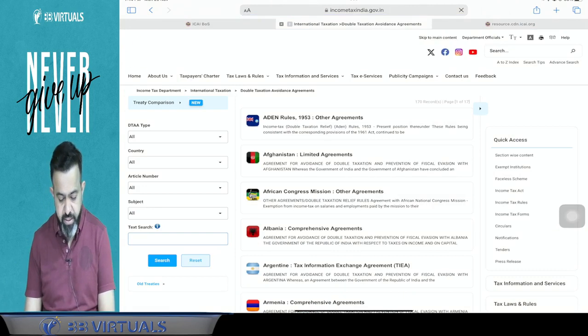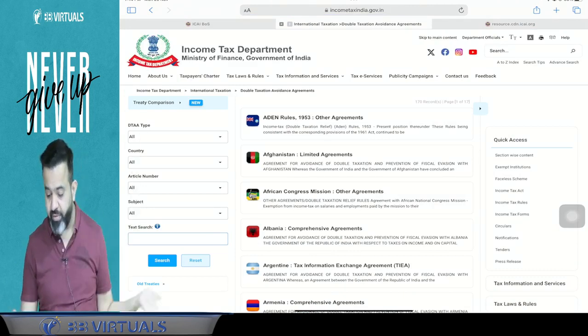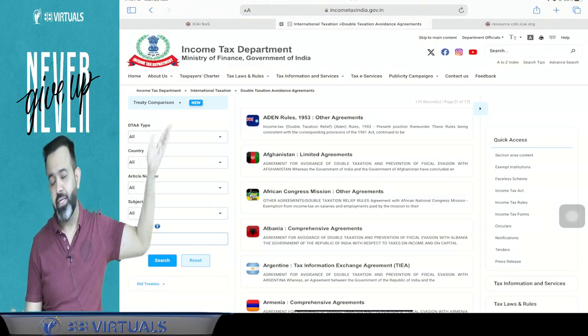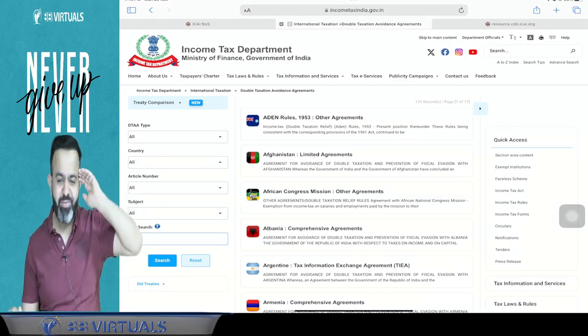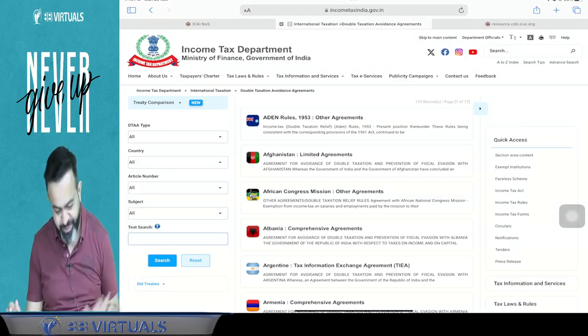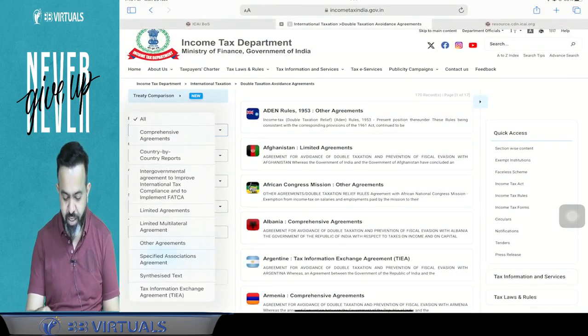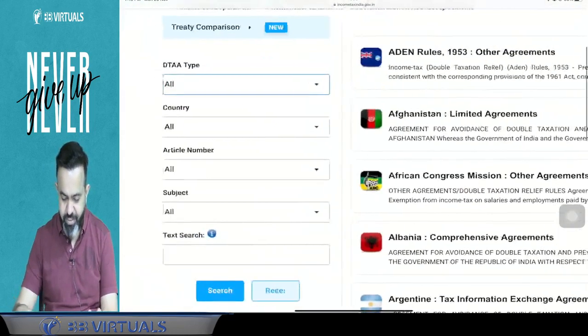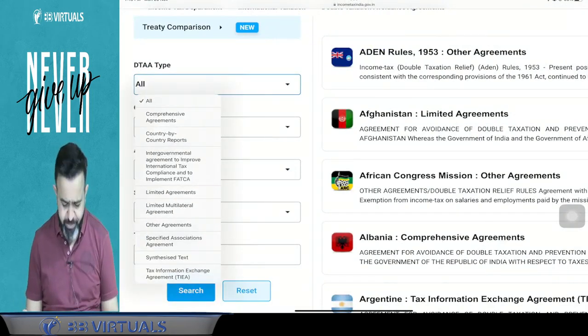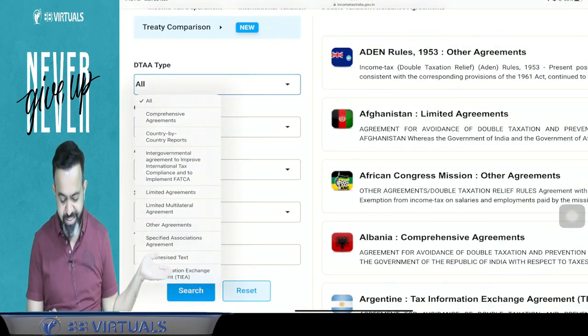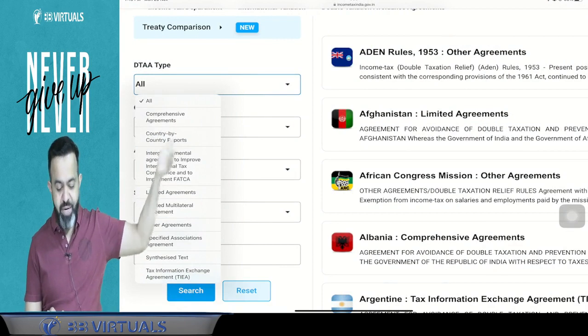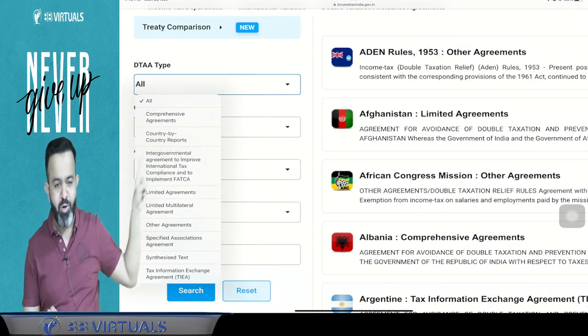There are various tax treaties. We have approximately 170 treaties here. Earlier it was 100 only. Now there may be a doubt why, sir, here it is 170. I will explain it to you in the later part. So, types of DTAA. If you see here, there are two types of DTAA. On the income tax website, they have given the various types of DTAA. But basically there is a comprehensive agreement. First is a comprehensive agreement.